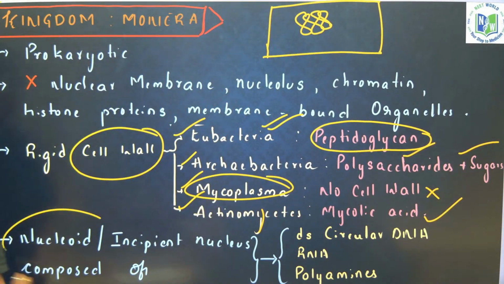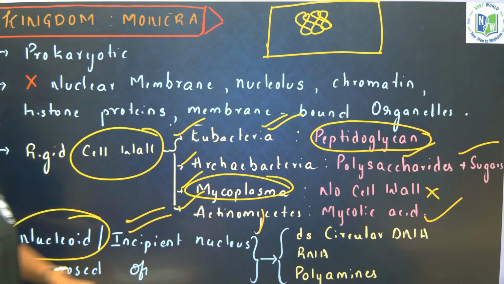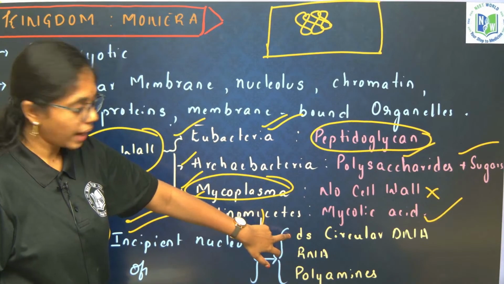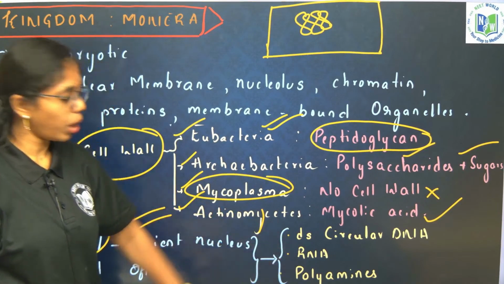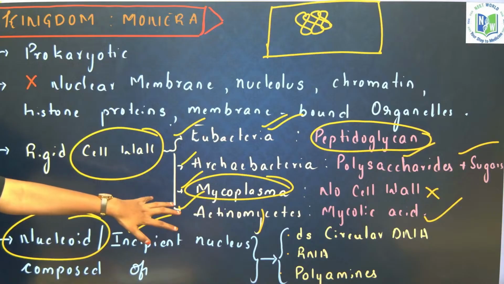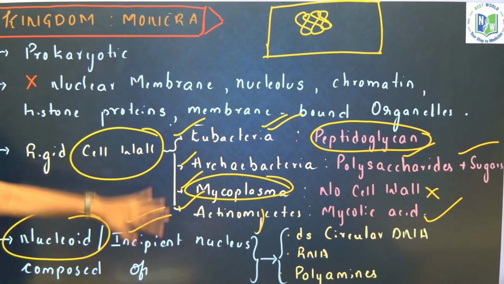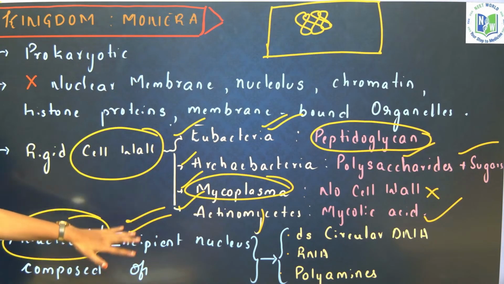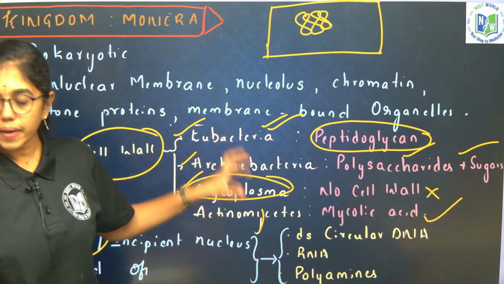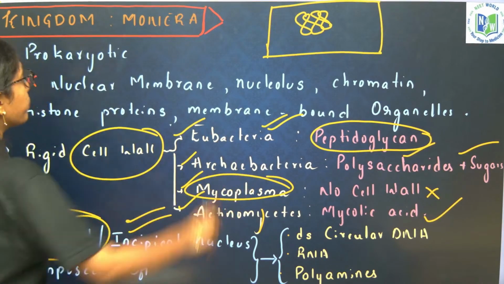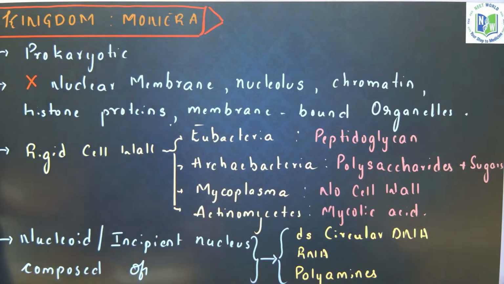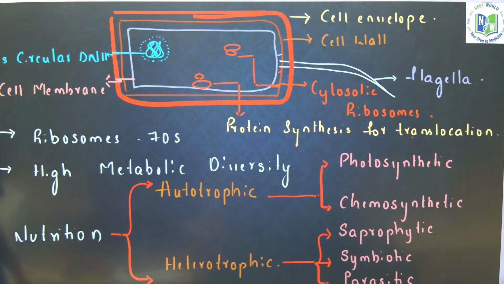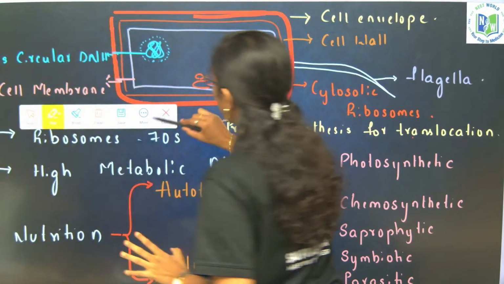And nucleoid, as it is non-membrane bound, is also called the incipient nucleus, which is composed of double-stranded circular DNA, RNA and polyamines. These are the general characteristic features of the kingdom Monera. Any doubt till here? No, right? Next, no issues. I will forward this PDF. You can take down every point in detail. I will forward the PDF, but right now focus on the class.